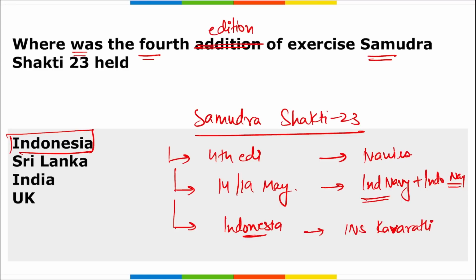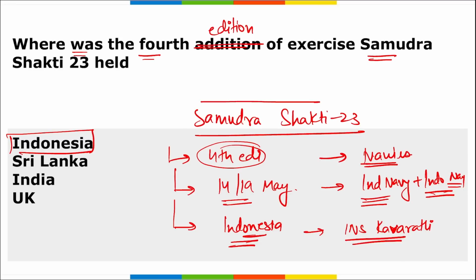INS Kavarati took part in this particular exercise, an anti-submarine warfare corvette, from Indian side. So Samudra Shakti 4th edition from 14th to 19th of May in Indonesia, held between Indian Navy and Indonesian Navy, and INS Kavarati took part from Indian side.